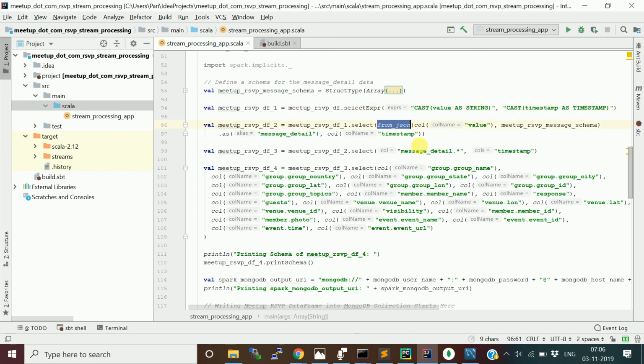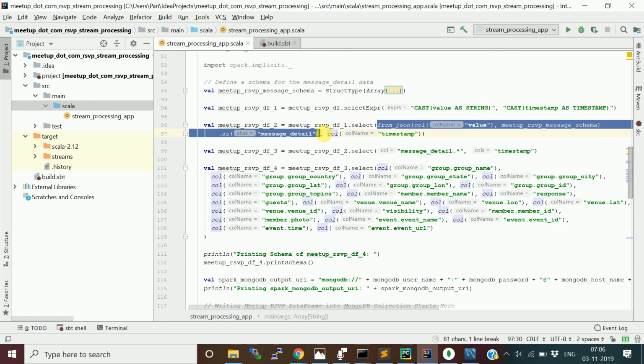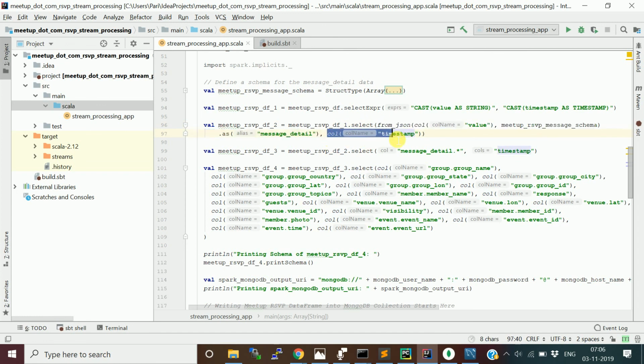This is where we parse our JSON. You just say from_json, the column name is value, and provide the schema, and give the extracted JSON column the alias message_detail, and the same for the timestamp column. So in this select clause, you provide two columns: the first column is where you parse the JSON, the second column is the timestamp.